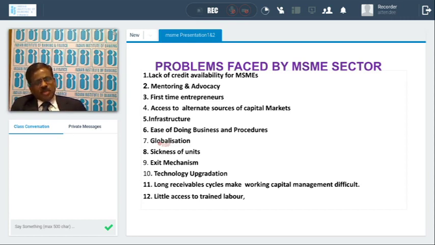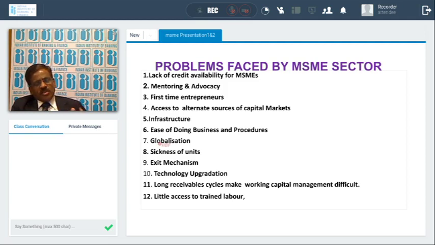Not only that, in the MSME sector they have a longer receivables cycle, delayed receivables, even though they supply to the corporates, because the corporates have the muscle power, the money power. They dictate the terms to the MSMEs. They hold them to ransom. Okay, we'll pay you 3 months later, we will pay you 4 months later. If they demand more, that borrower will be blacklisted. So apprehending those problems, they silently accept the receivables. Whenever they pay, they accept. So that is a problem being faced by the MSME.